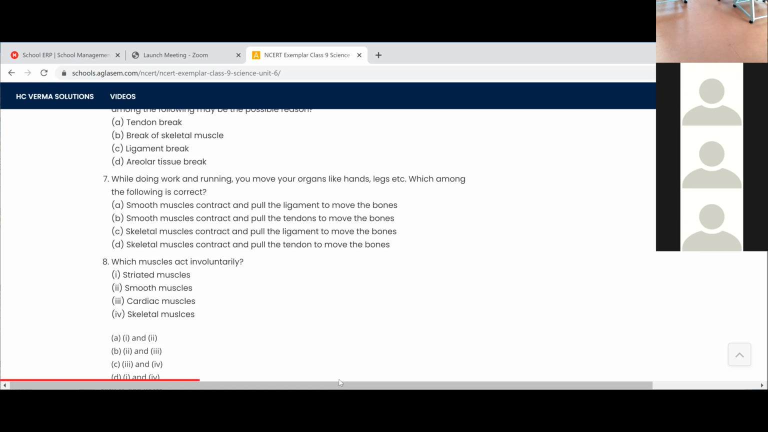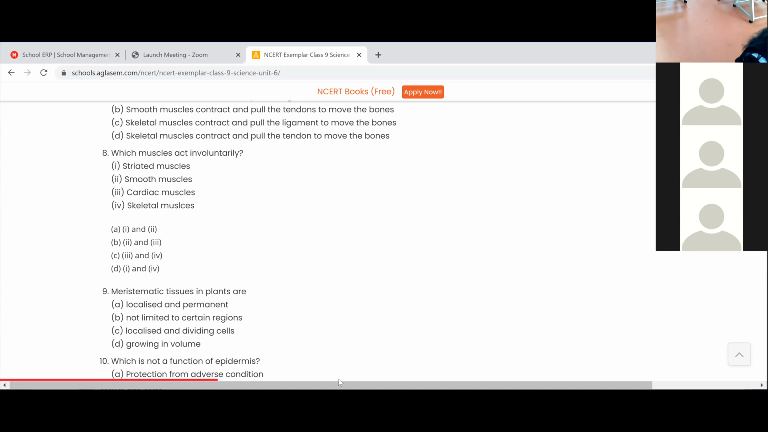Now, the eighth one. Which muscles act involuntarily? Smooth muscles and cardiac muscles, ma'am. Option D, 2 and 3. Yes, 2 and 3. Yes, that's good.